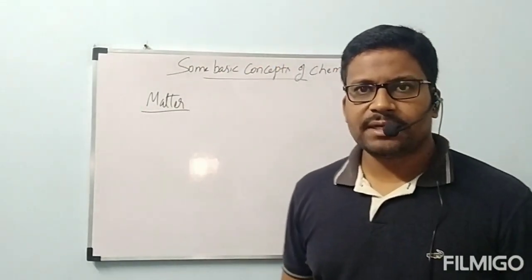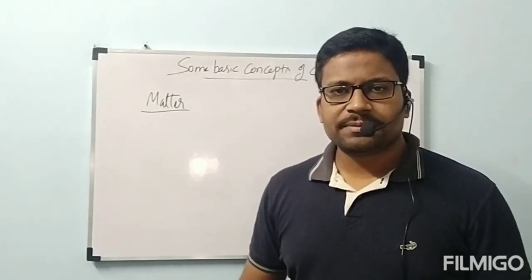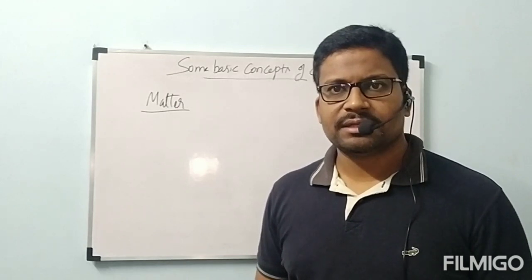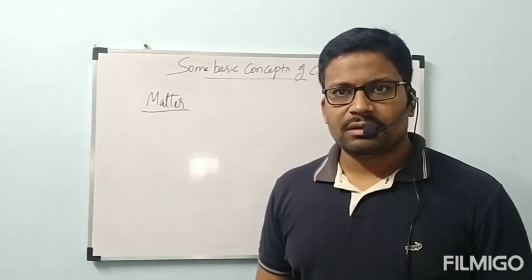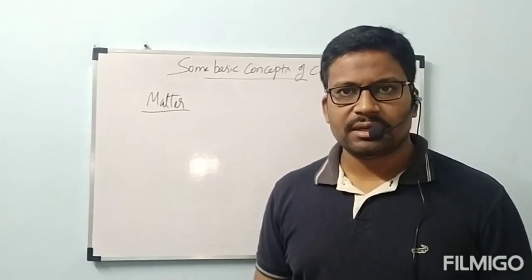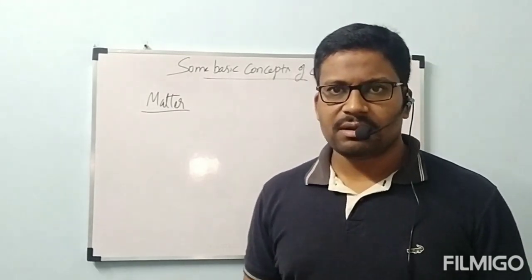What is the definition of matter? Any substance which has mass and occupies space is called matter. Once again, any substance which has mass and occupies space is called matter.